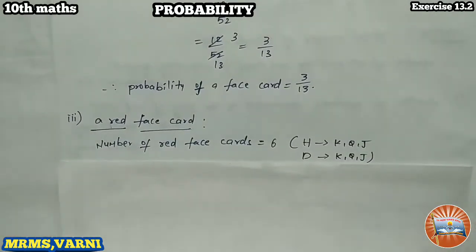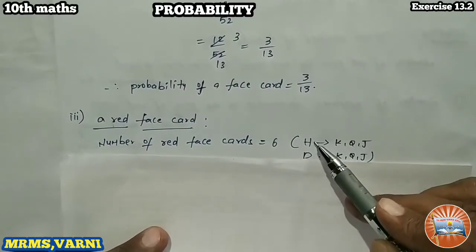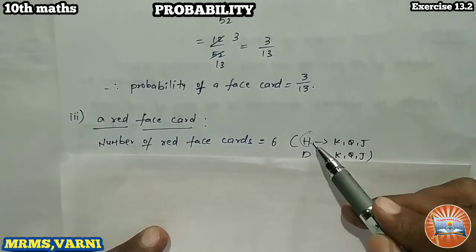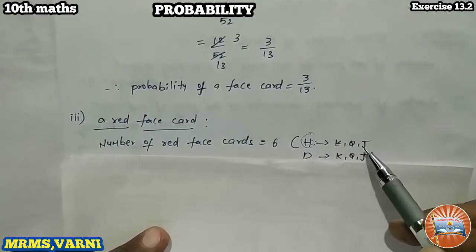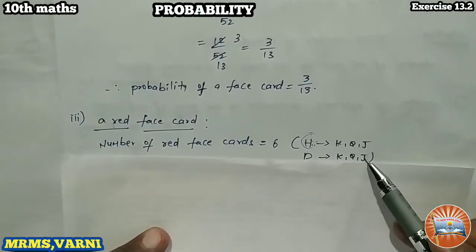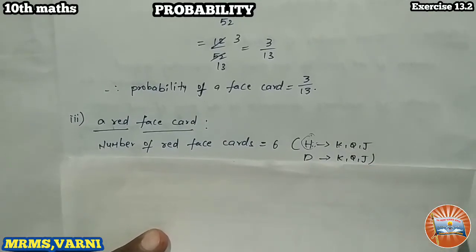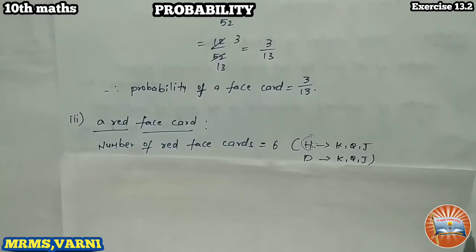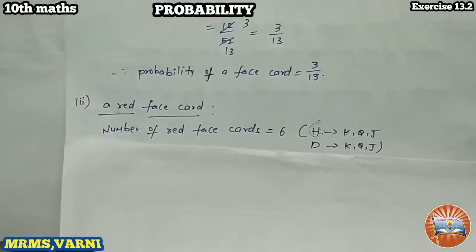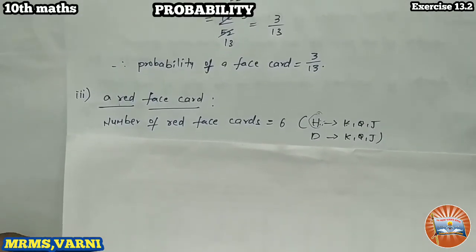See, number of red faced cards are 6. That is hearts. H refers to hearts. Heart king, heart queen, heart jack, diamond king, diamond queen, diamond jack. Hearts and diamonds are red in color. Okay, right. All the hearts and diamonds are red in color. Remember that thing. So what are the favorable outcomes now?